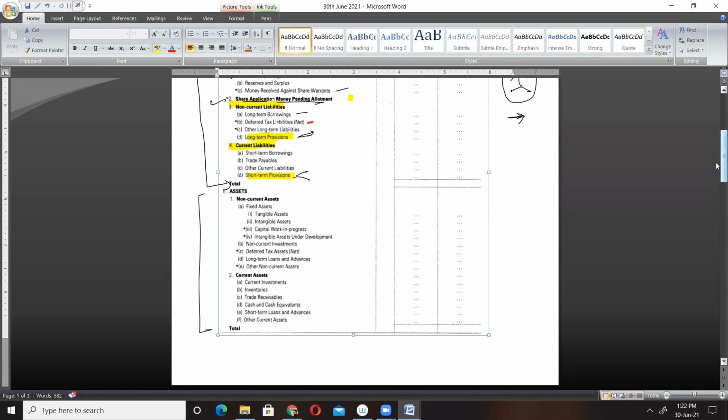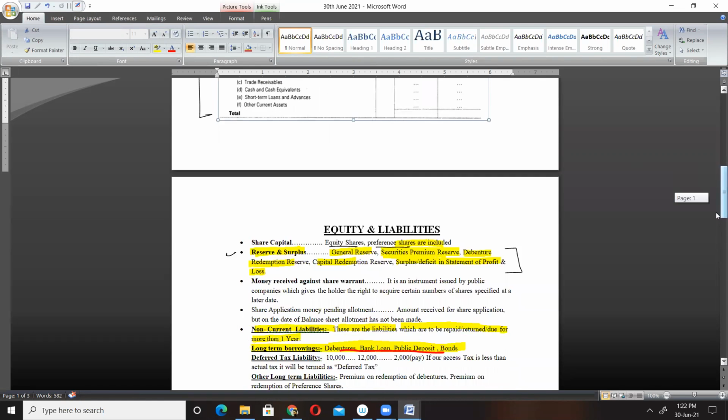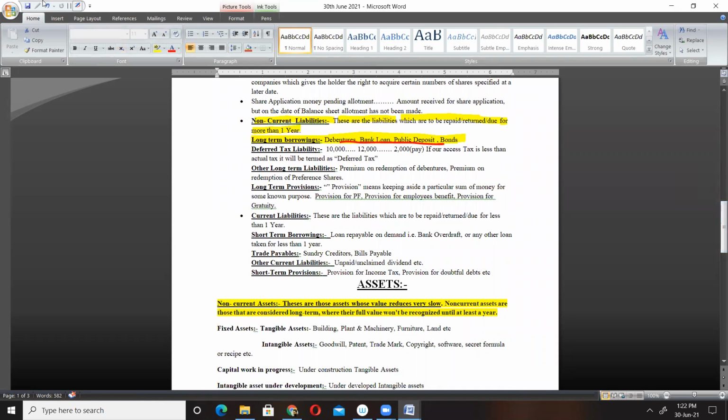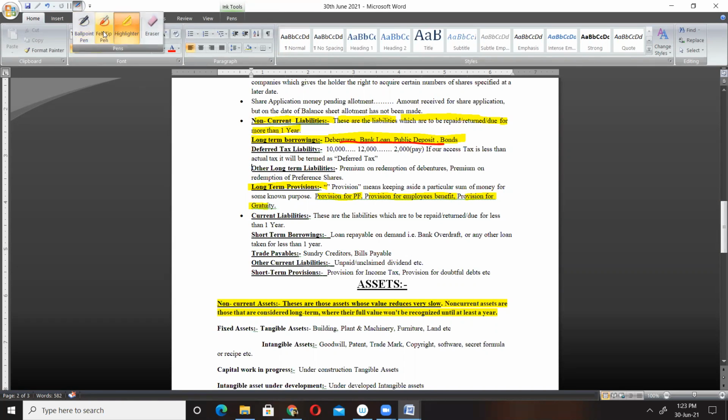So here you have some examples of long-term and short-term provisions. This is very much important. You must understand this. Long-term provision includes provision for provident fund, provision for employees benefit, provision for gratuity. These are some examples of long-term provision, meaning keeping aside a sum of money for some known reason which needs to be paid off after a long period of time.